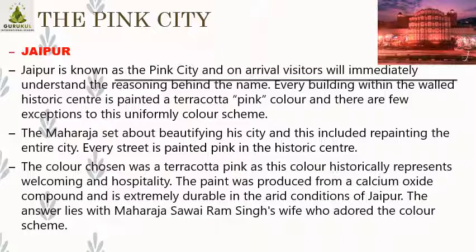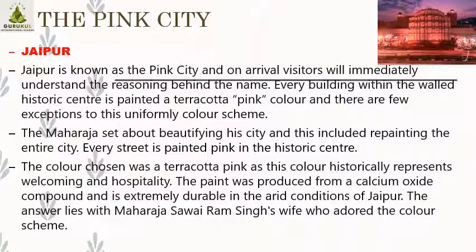And what was this paint produced from? There is a chemical compound called calcium oxide, which has the pink color, and it was used to paint the city. It is extremely durable in arid conditions. This is a new word for you. Arid means dry.